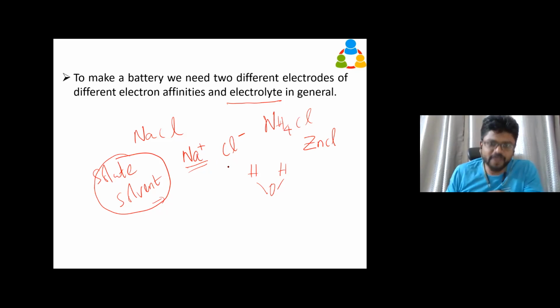But this flow of ions helps to close the circuit. It moves between the two electrodes to help close the circuit so that electrons can flow through it, and we get the desired work output. We will see that a little later. So positive ions and negative ions are a must in order to close the loop. This electrolyte is going to provide us this. So we have cation and anion in the solution, and we insert the electrodes in this, and with that we get the electrical output.